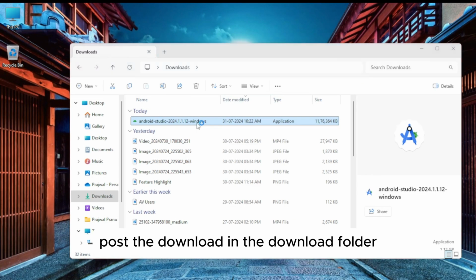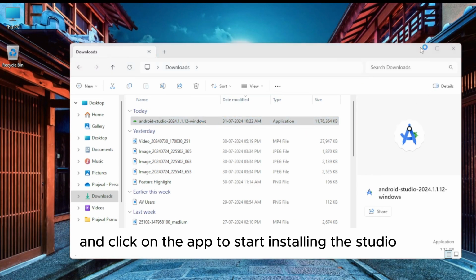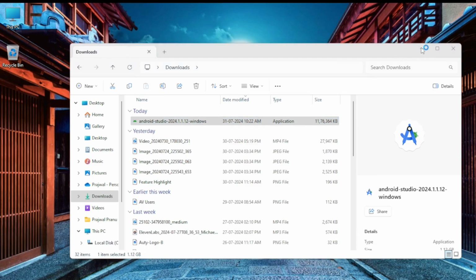Post the download in the download folder and click on the app to start installing the studio. Follow the steps as shown.